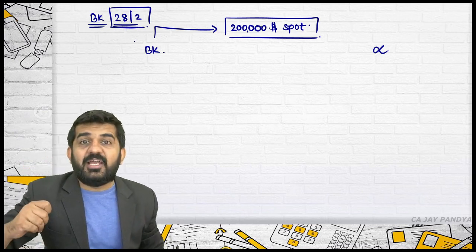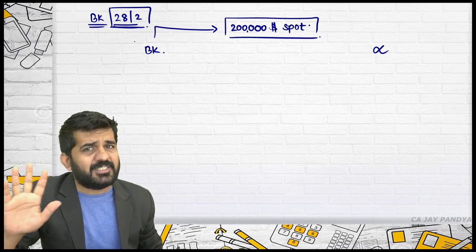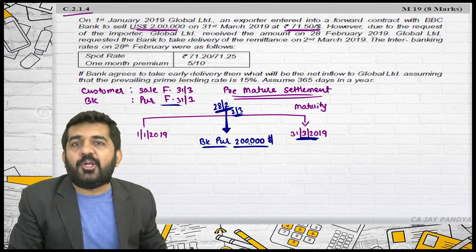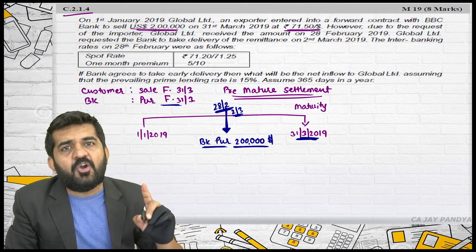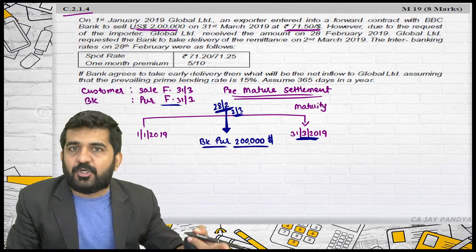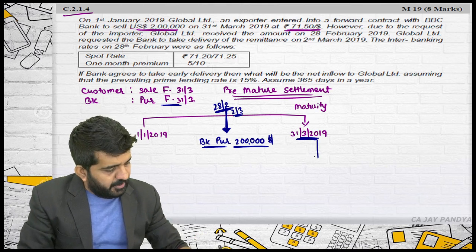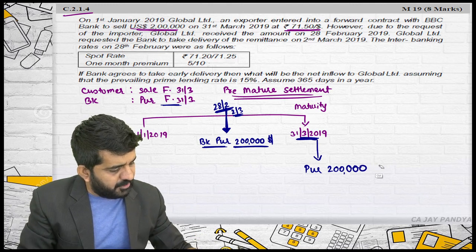See, this is the designing of a swap. Is it alright? Which is somewhat typical, but once you understand it, it becomes very easy. The bank got $2 lakh on 28th of February. There was no plan for the bank to purchase $2 lakh on 28th of February. Also, they were going to purchase $2 lakh on 31st of March.